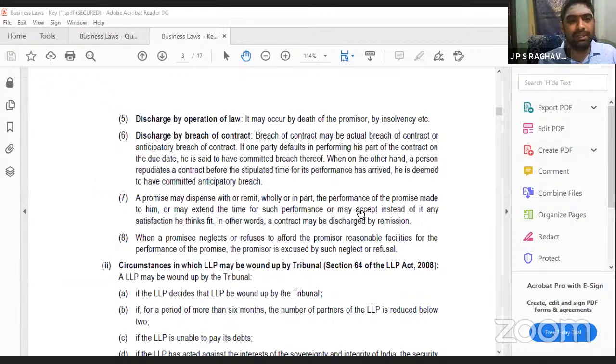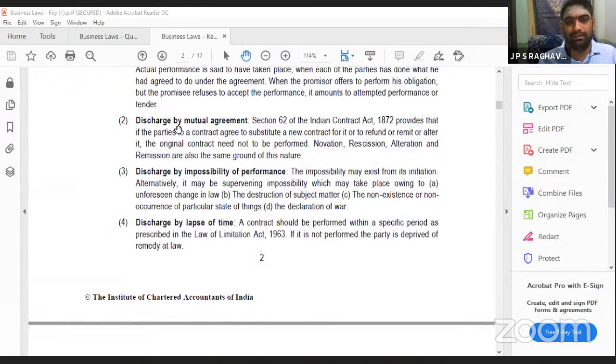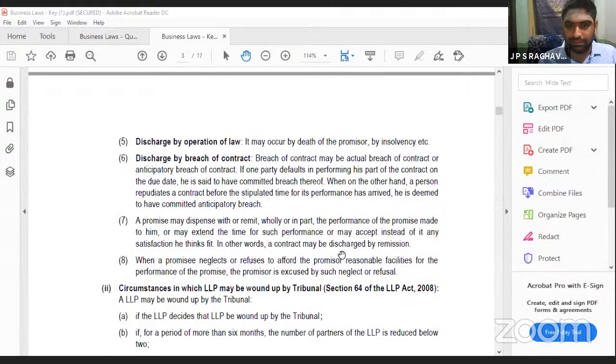These 2 points have already been included here in the mutual agreement. Rescission and alteration, and remission. Sorry, not rescission, remission was given here again. See, it is remission only. What is remission? If someone has to give you 10 lakhs, you accept, even though they could not pay 10 lakhs, 8 lakhs for full settlement. Once you accept the full settlement, you cannot claim the other 2 lakhs again. Whenever you agree to that, that is over. This is the situation.